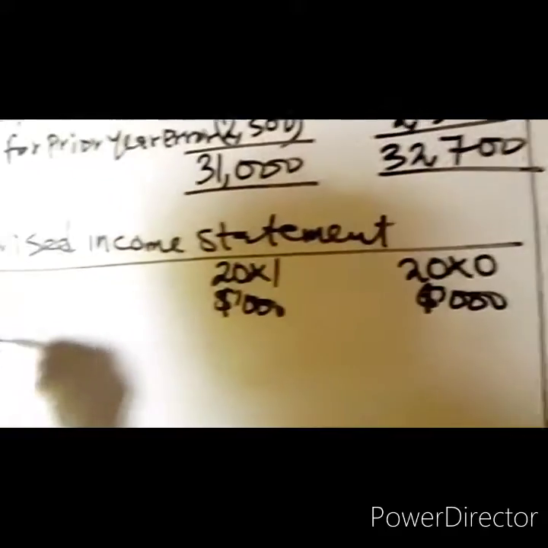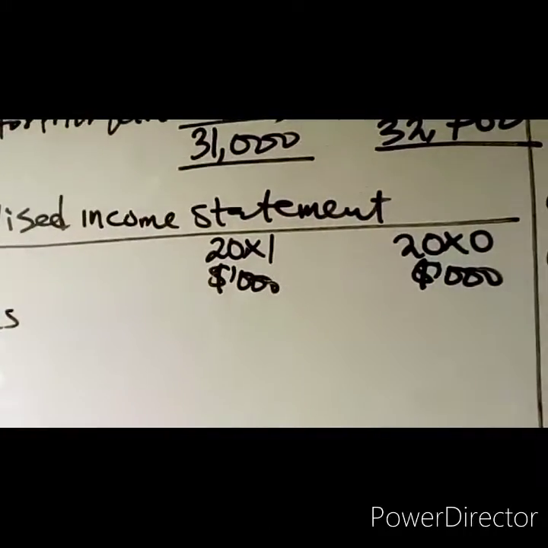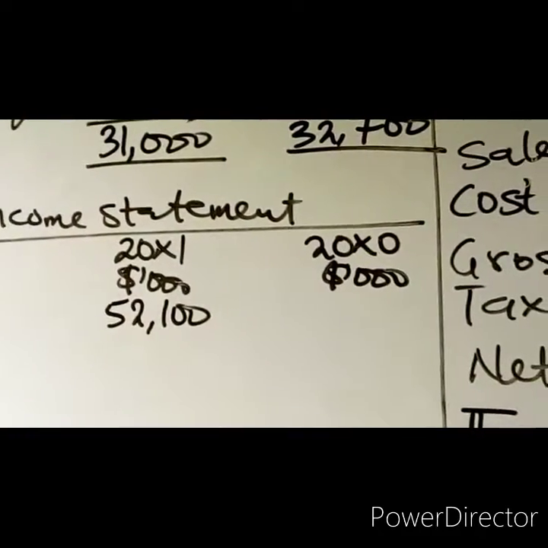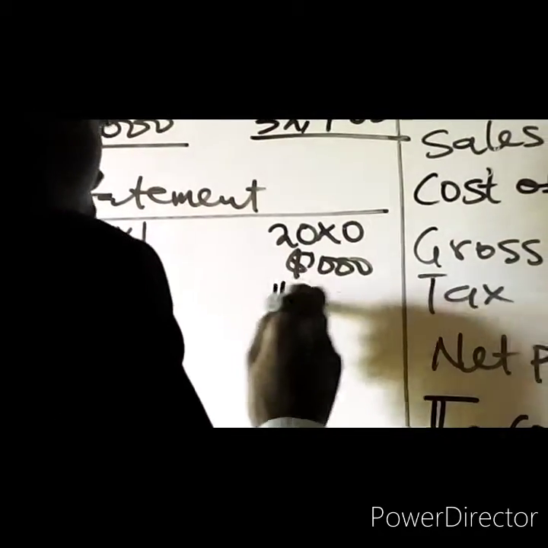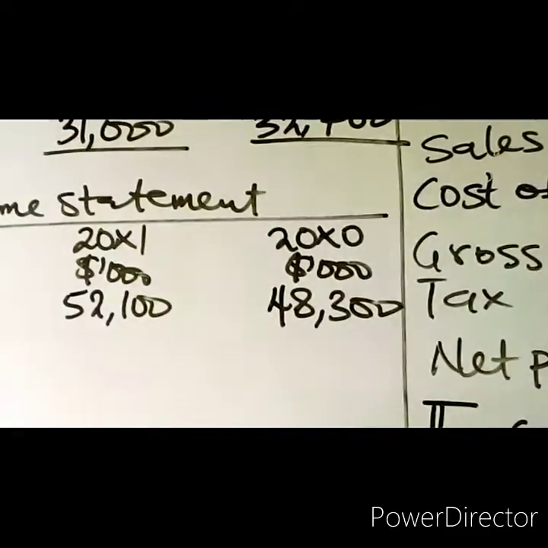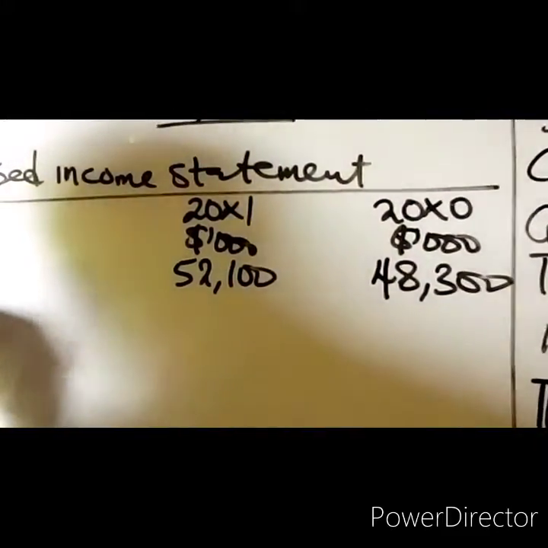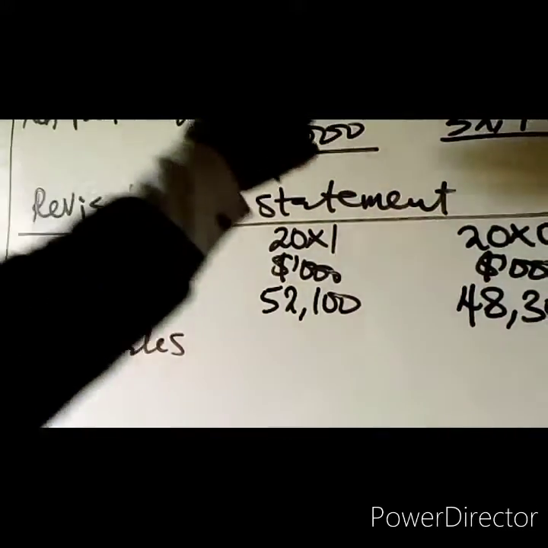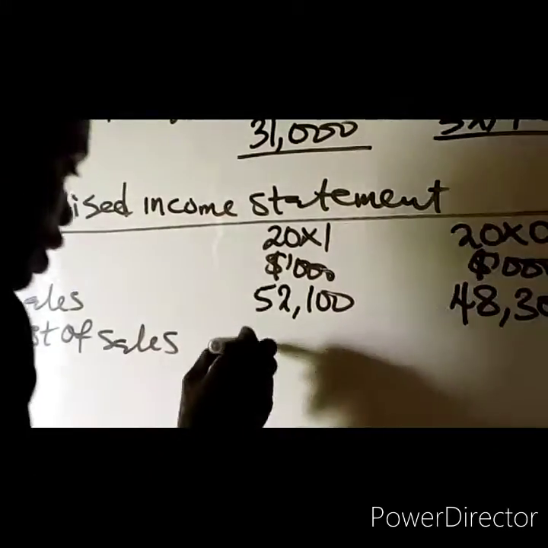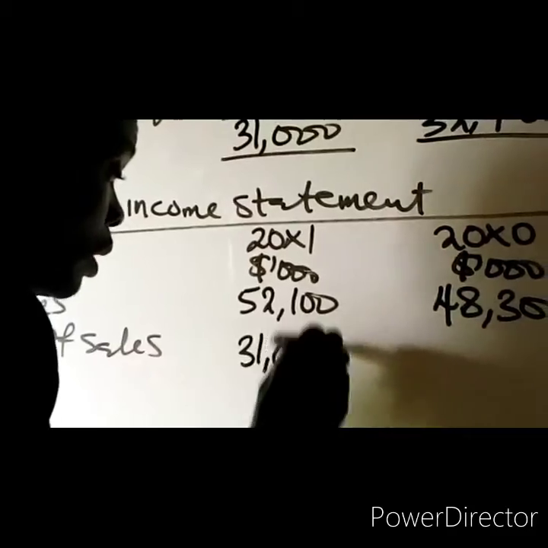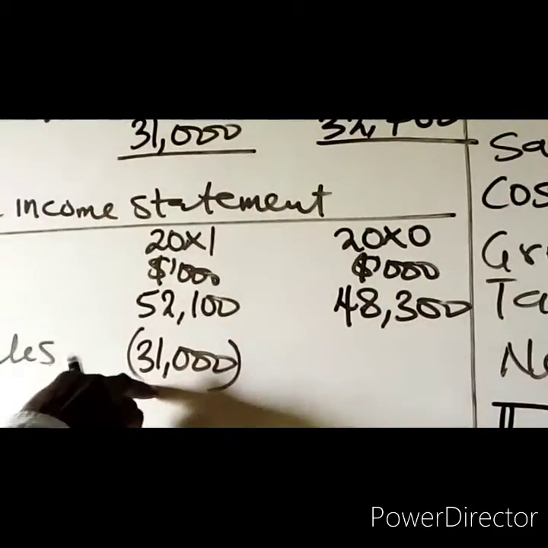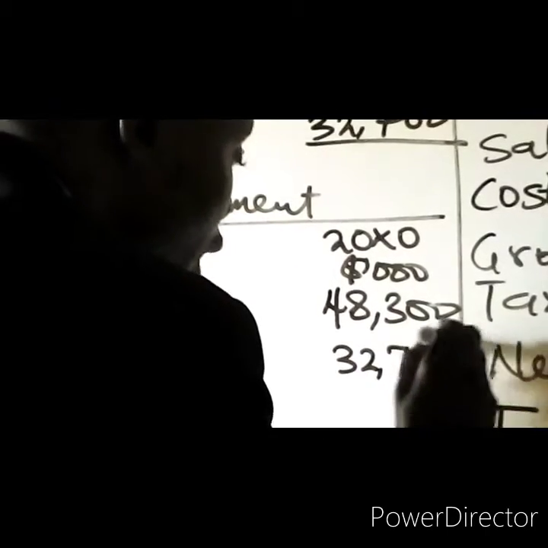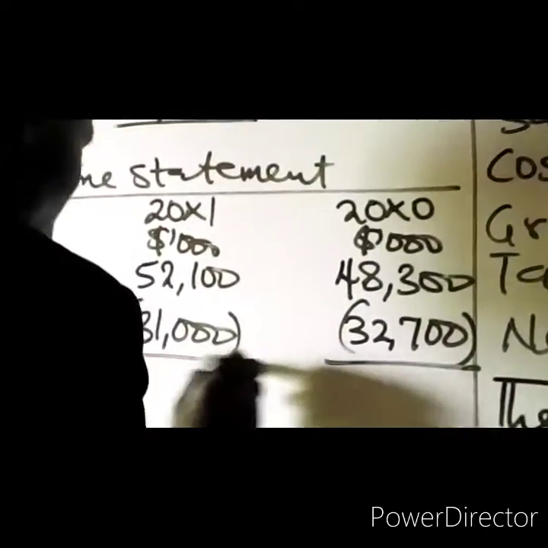Sales of 52,100 and 48,300. From sales, we less cost of sales. The revised one, which is 31,000 for 20X1, and for 20X0, we have 32,700. That is the revised one.